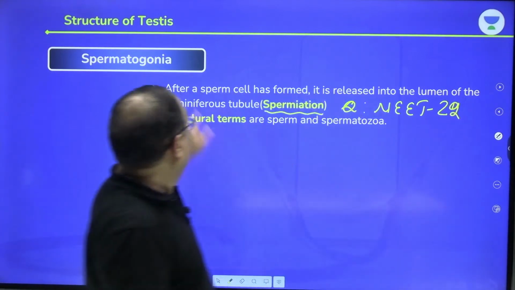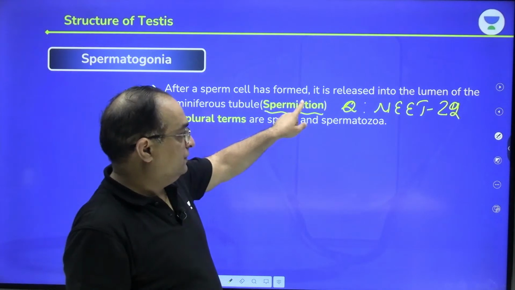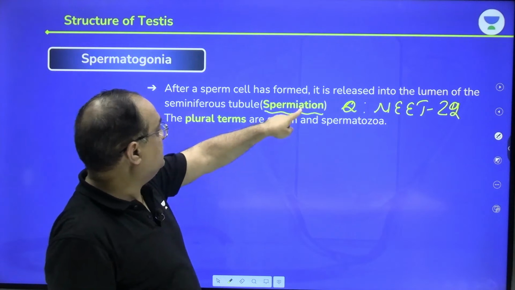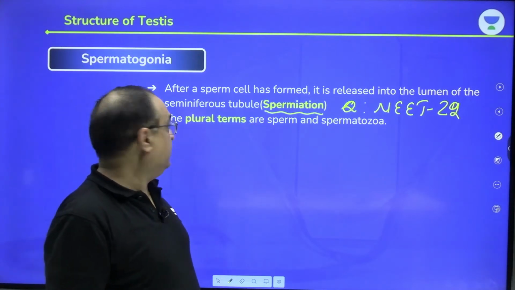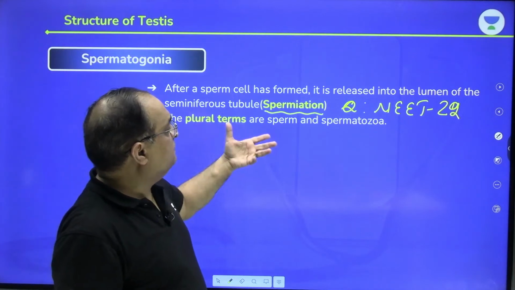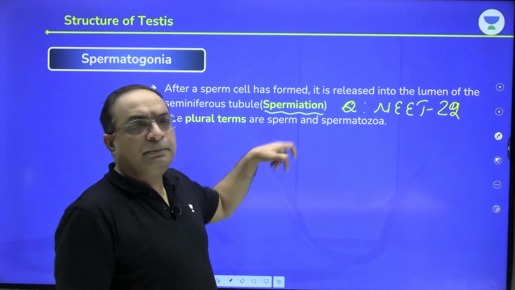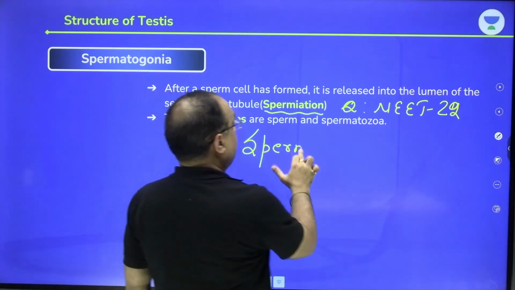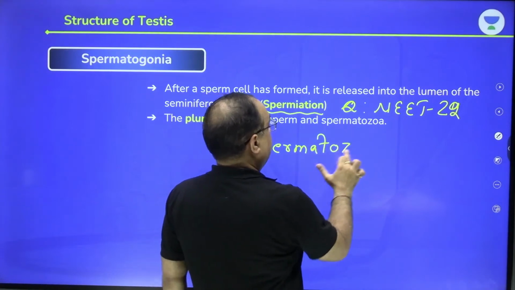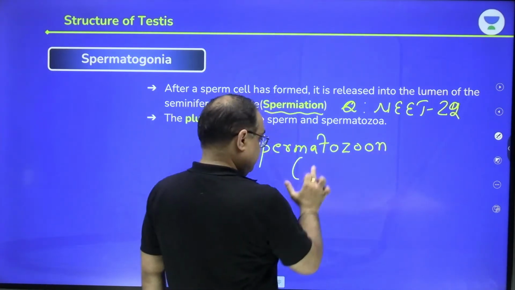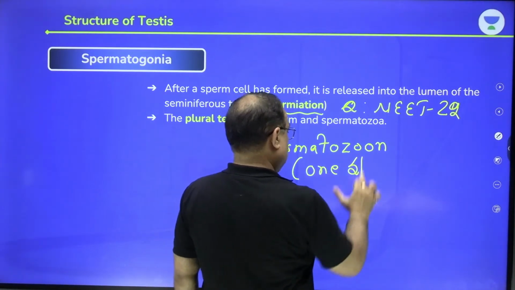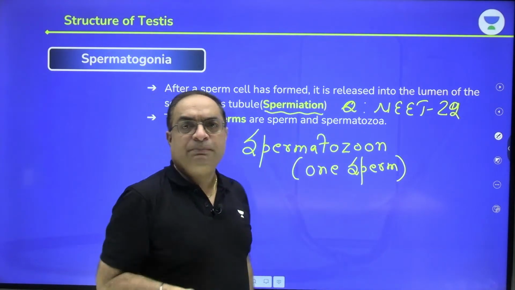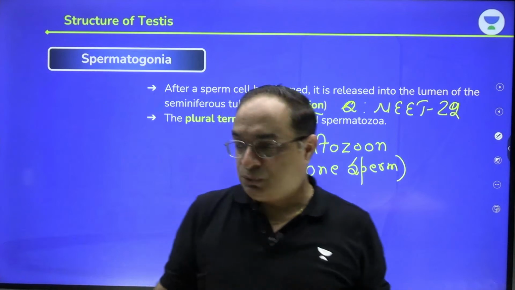After a sperm cell has formed, it is released into the lumen of the seminiferous tubule, and that process is spermiation, right? The plural term for sperms is spermatozoa, and for a single sperm we write spermatozoon. But when you have simply written sperm, that is plural because sperms are produced in millions. One sperm is spermatozoon, right?